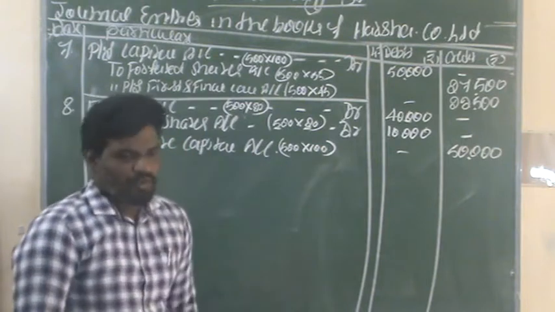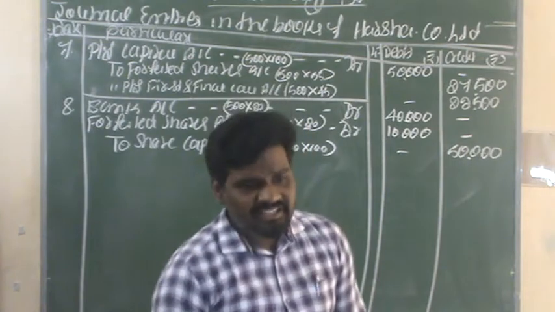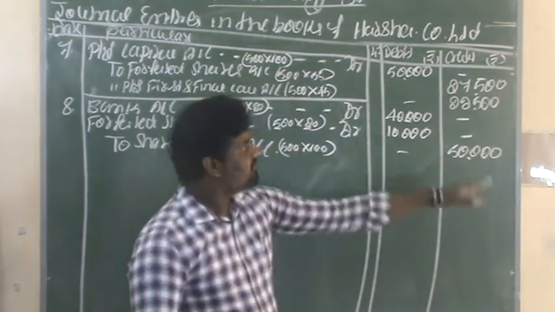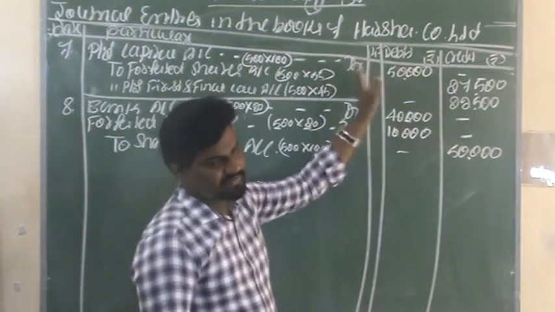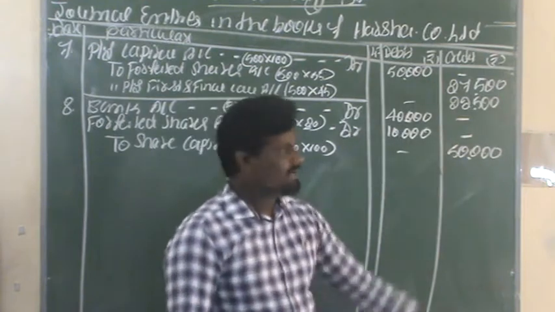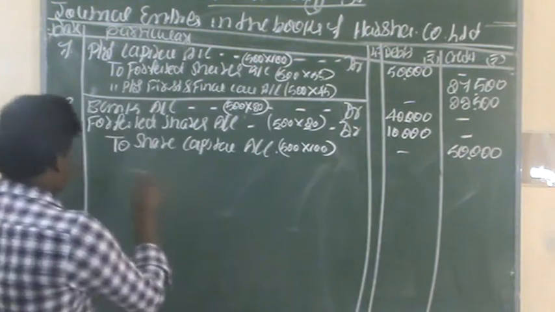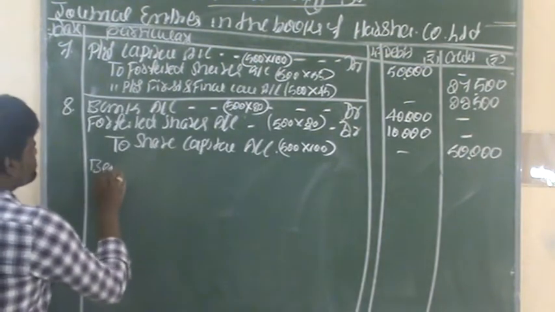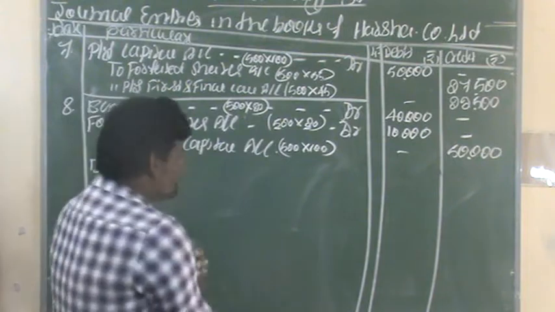So when the company reissues the forfeited shares, we will get equal amounts in the last two entries, I mean the 7th entry as well as the 8th entry. We will get equal values on both the debit as well as the credit side. Now we need to give the narration. Being 500 forfeited shares were reissued.